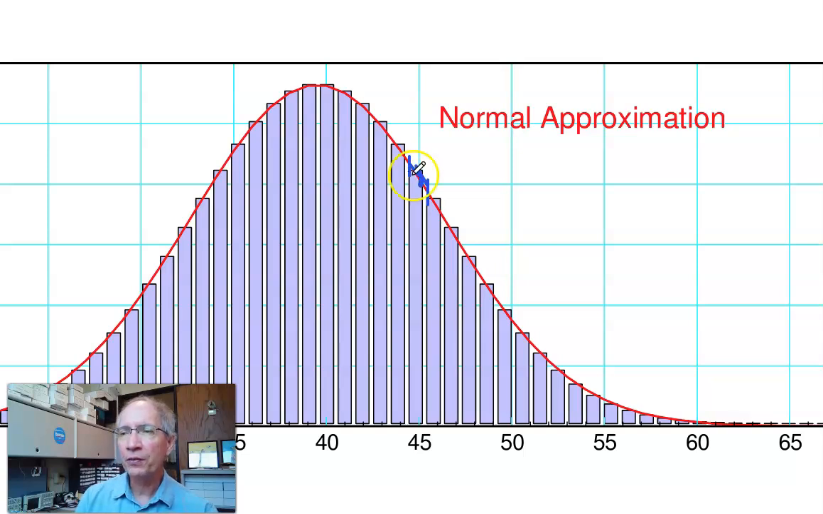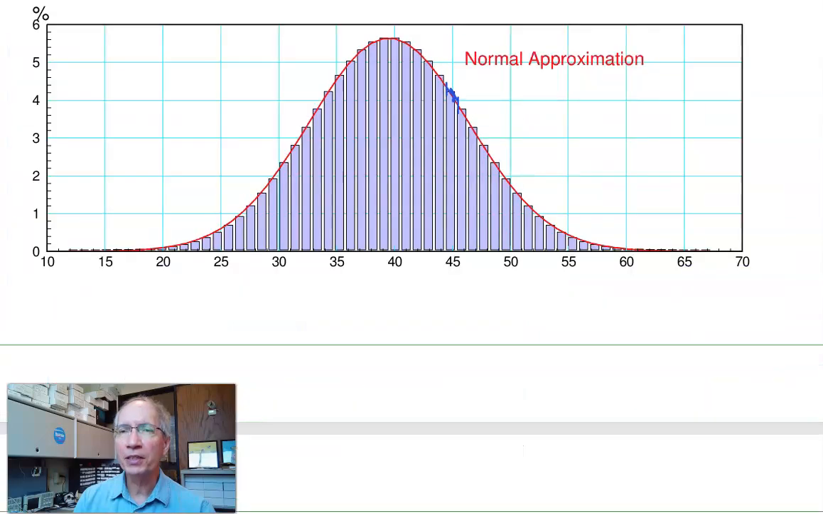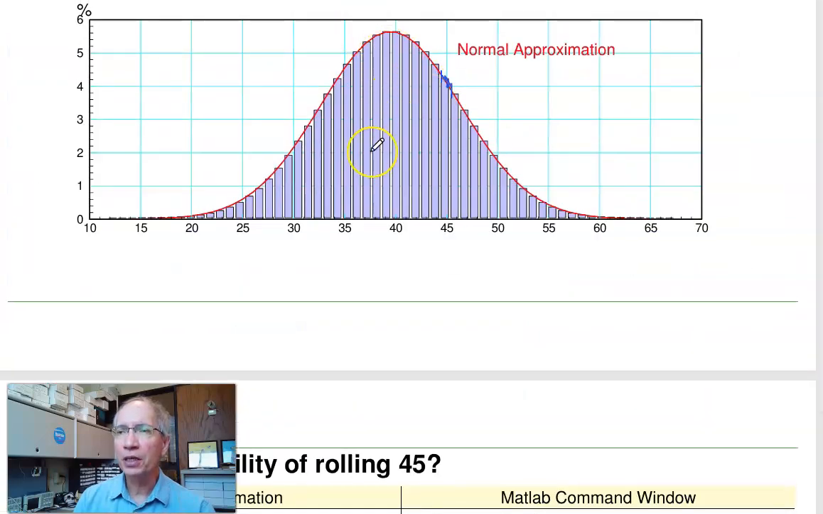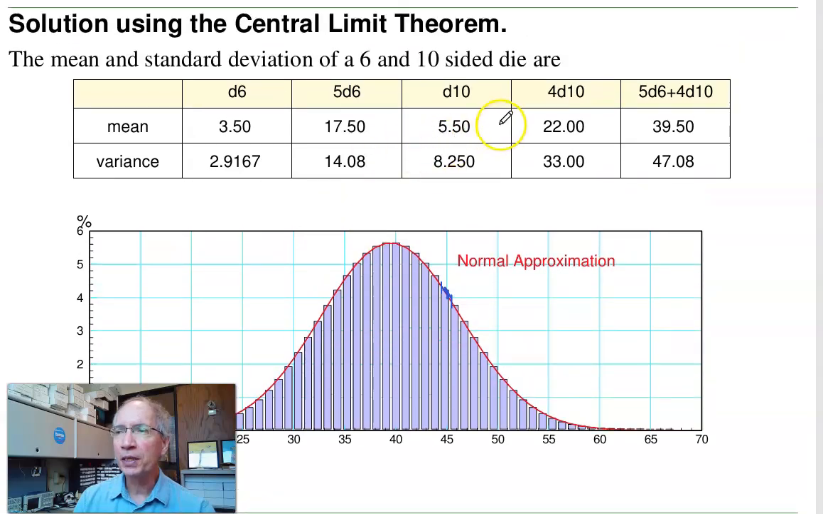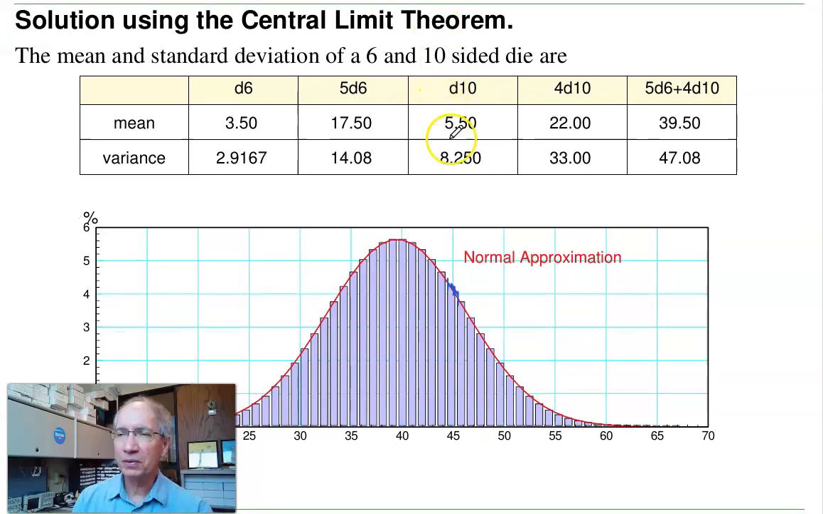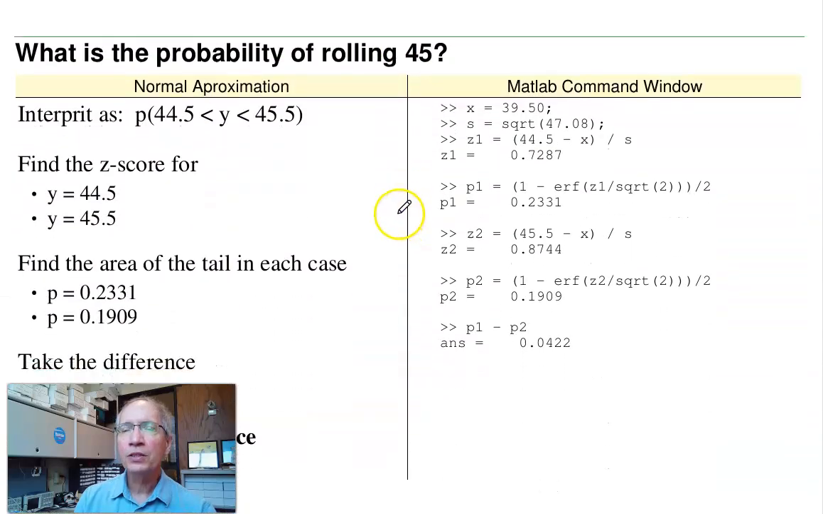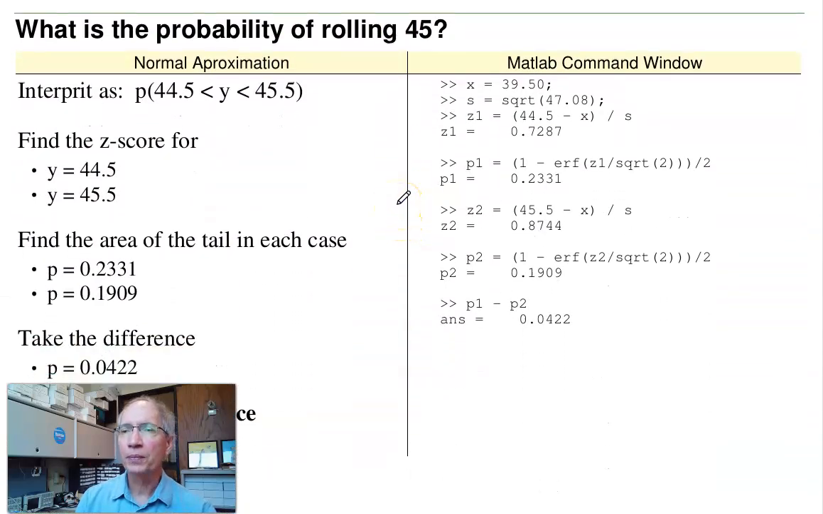Now where you start on the left and where you end on the right is kind of subjective. If I go 44.4 to 45.4, I'll get a slightly different answer. I'm going to be taking the midpoint, which is going to make the answers a little bit off, but that's typical when you do the normal approximation. I've got a continuous distribution, a normal distribution, trying to approximate a discrete distribution, rolling dice. And when I do that, I've got to figure out where to start and where to end. So let's just take the midpoint.